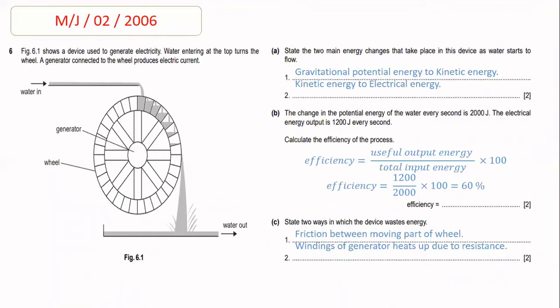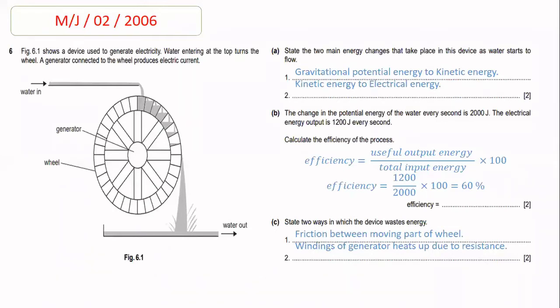Now in part C, state 2 ways in which the device wastes energy. Beta, it is clearly shown in the diagram that the wheel is rotating on the axle or on some sort of shaft. So when the wheel is continuously rotating, there is continuous contact of the wheel with the shaft. So there is maximum chance of producing friction. So the very first way in which the device wastes energy is the friction between moving parts of the wheel.